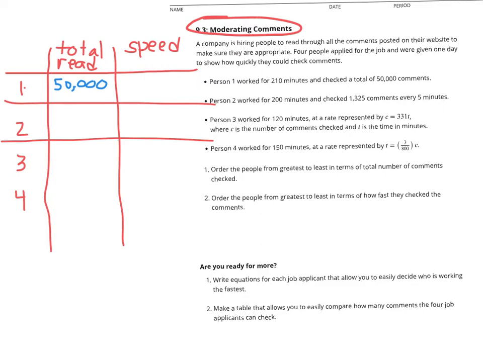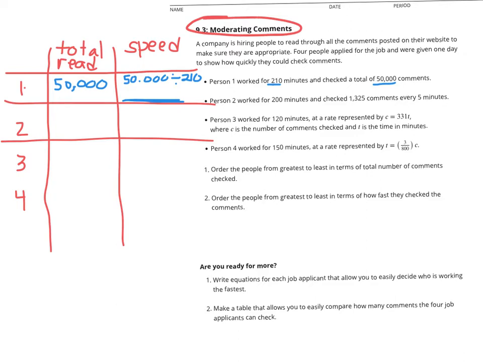Well, we know they read 50,000 comments in 210 minutes, so we can figure out how much they read per minute by dividing. So do that out for me: 50,000 divided among those 210 minutes. Write that answer here, and then we'll talk about person 2.